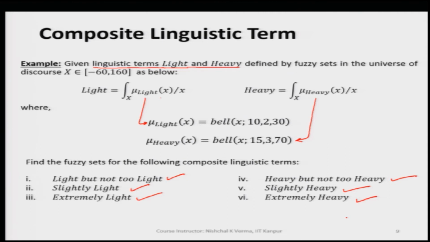So, we have mu light of x is equal to Bell of x semicolon 10, 2, 30, and mu heavy of x is equal to Bell of x semicolon 15, 3, 70. So, this means that we have two Bell functions which are the membership functions for the fuzzy set for light and the fuzzy set for heavy.